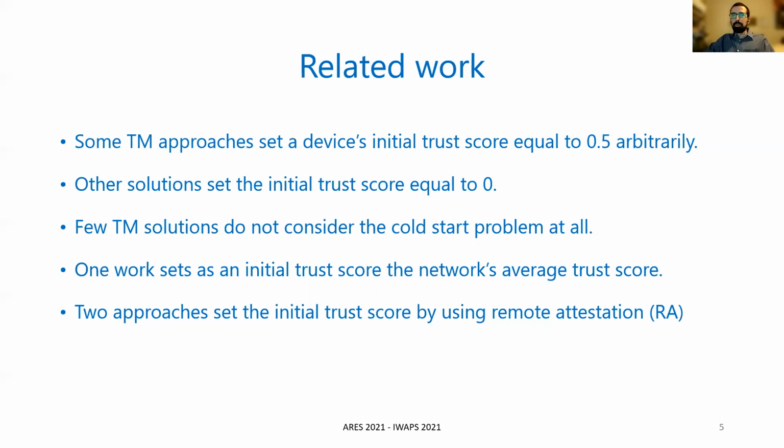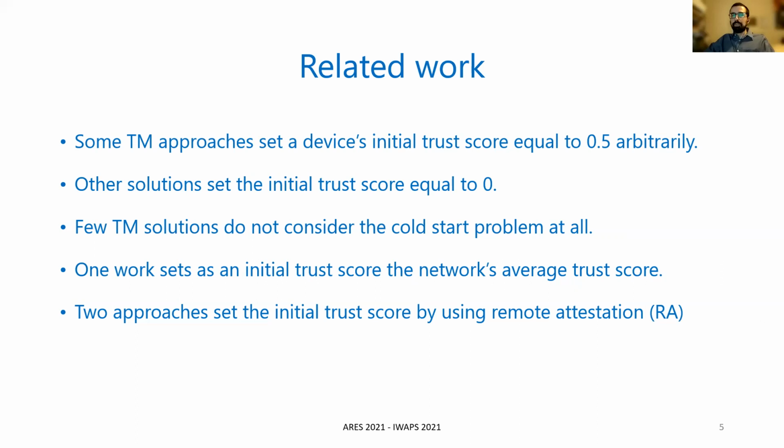Some trust management solutions do not consider the cold start problem at all, while another work sets as an initial trust score the average trust score of all the IoT devices in the network. However, this can prove unfair and unrealistic in case the average trust score of the network is extremely high or extremely low.